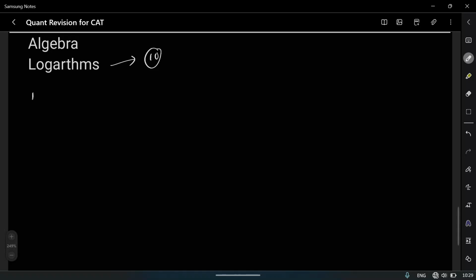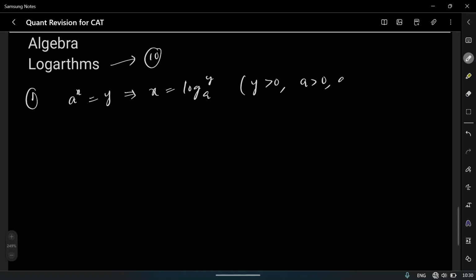So let's start. The very first one is a power x equals y. That implies x equals log y to the base a. Here we have a condition: y greater than 0, a greater than 0, and a is not equal to 1.